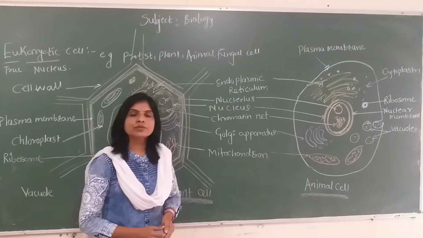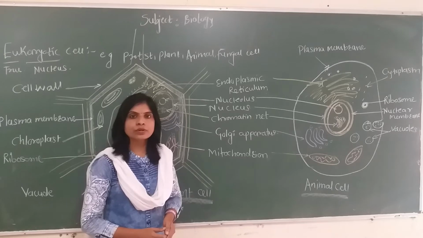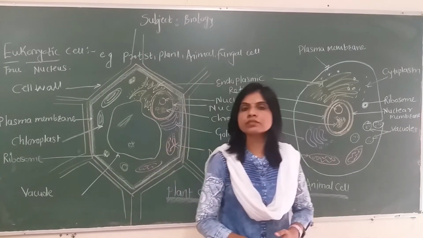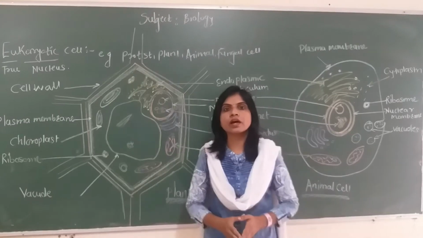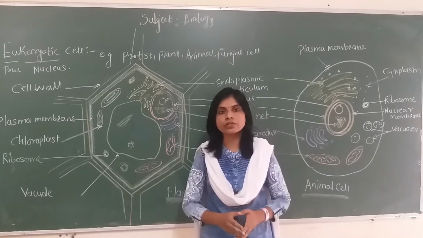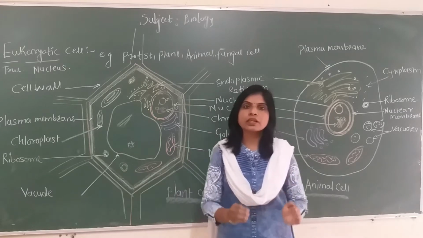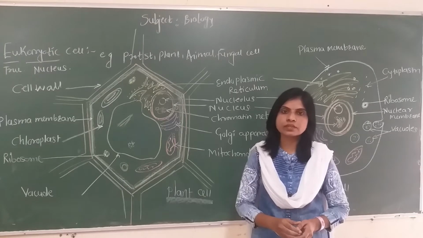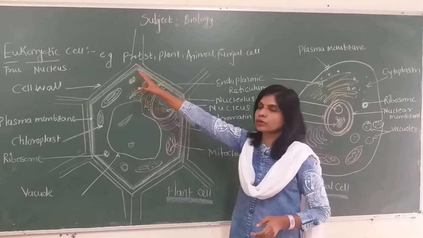Hello students, today we are going to learn about the structure of the eukaryotic cell. What is meant by eu? Eu means true, karyon means nucleus. Those cells that have a true nucleus are called eukaryotic cells. That means cells having a membrane-bound nucleus are called eukaryotic cells.